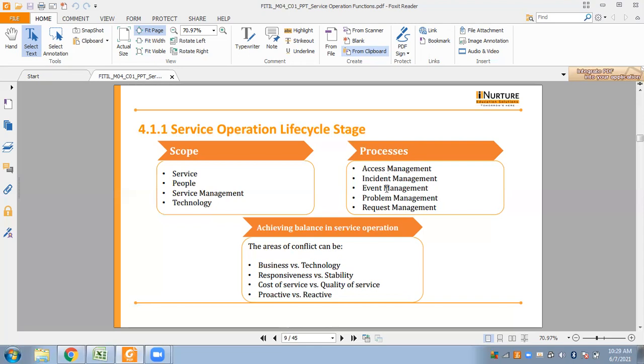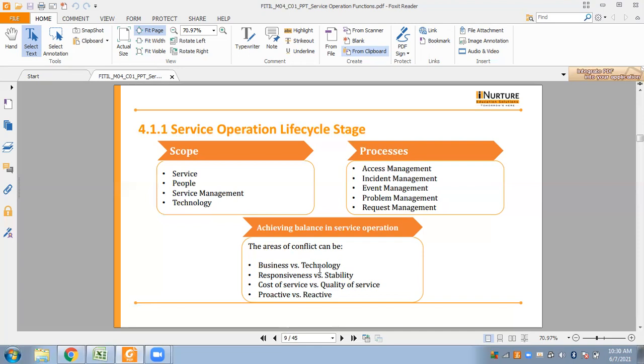It basically deals with monitoring of the CIs and categorize the events to take an appropriate action. Next, we have problem management. It deals with the prevention of the incidents, and request fulfillment or request management. This handles various diversified requests such as creating mail ID, creating user ID, passwords, etc.